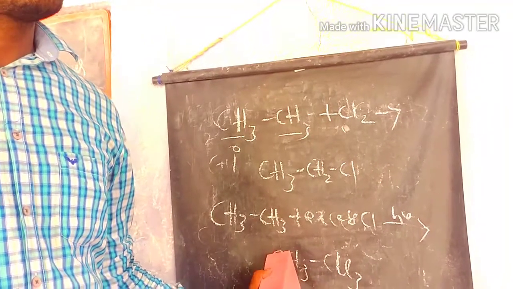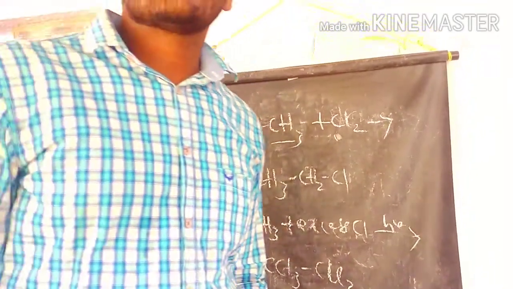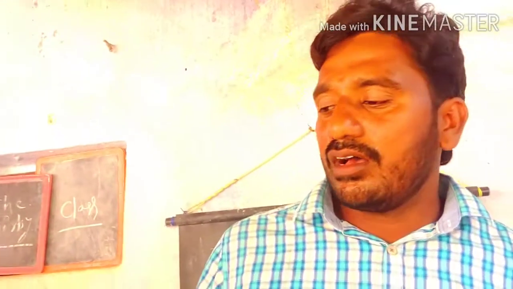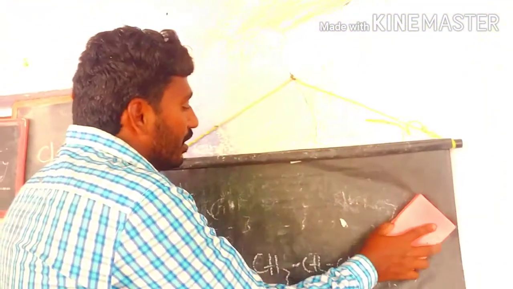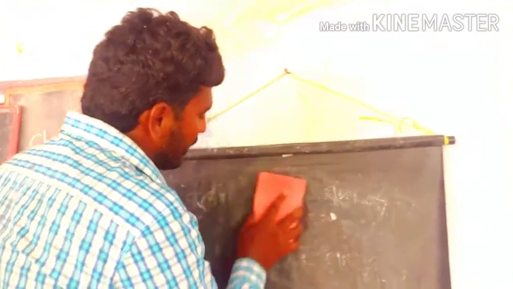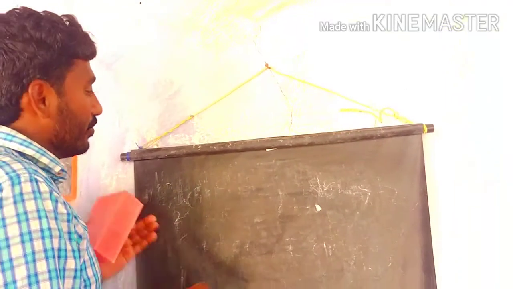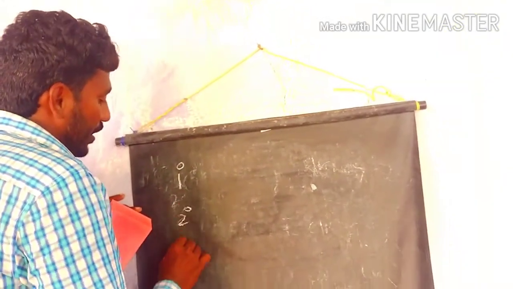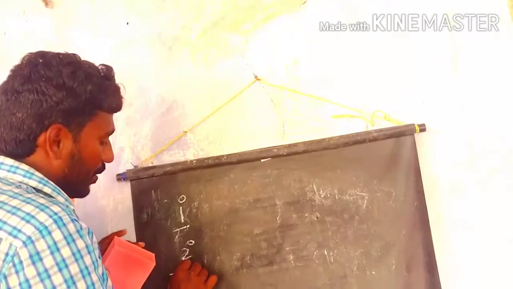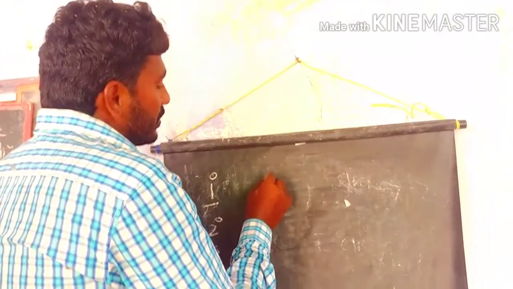So this is the product we are getting. But we are discussing the orientation of the groups on substitution to the alkanes. This orientation mainly depends on the reactivity of the alkanes and the selectivity of the halogens. First of all we discuss the reactivity of the alkanes. We generally have three types of hydrogens: primary, secondary and tertiary. First we start with the primary.